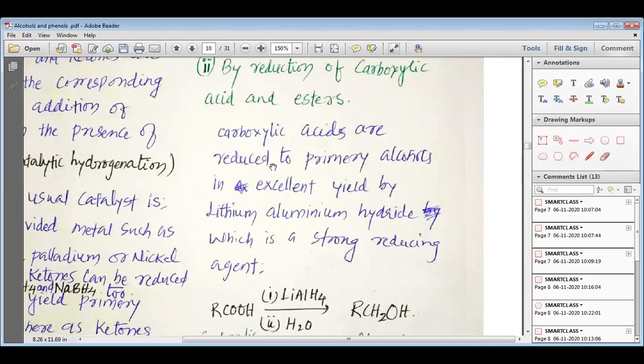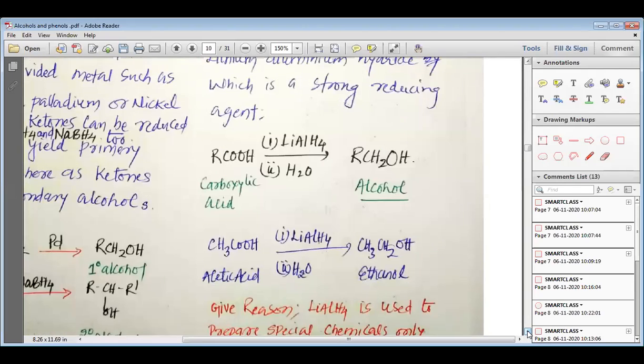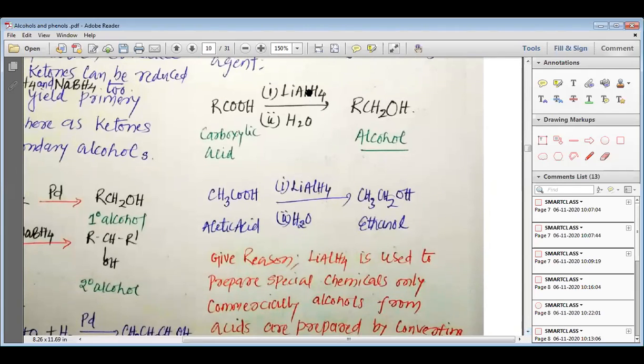Carboxylic acids are reduced to primary alcohols in excellent yield by lithium aluminium hydride, which is known as LiAlH4, which is a strong reducing agent. Please remember, lithium aluminium hydride is a strong reducing agent. It is very expensive too.